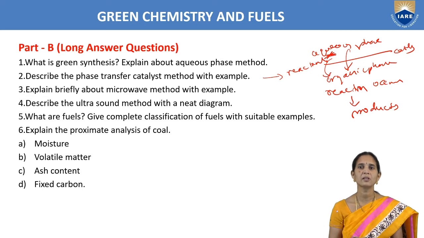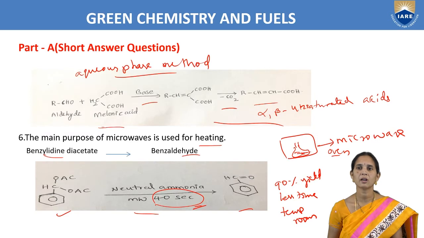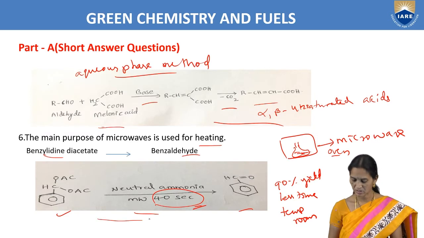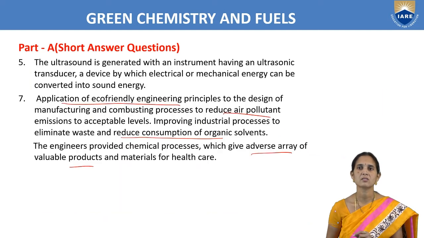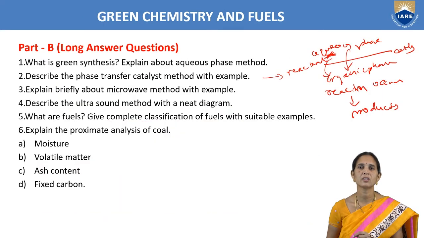So next, explain briefly about the microwave method. Here we have already taken one example, the preparation of benzaldehyde from benzylidene diacetate. We have to write that we prepare this product, benzaldehyde, in 40 seconds. That method we have to explain.